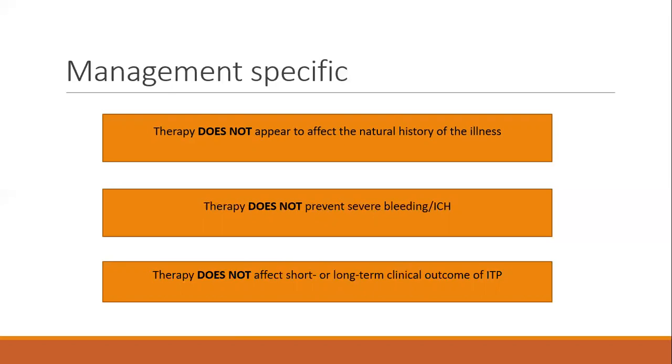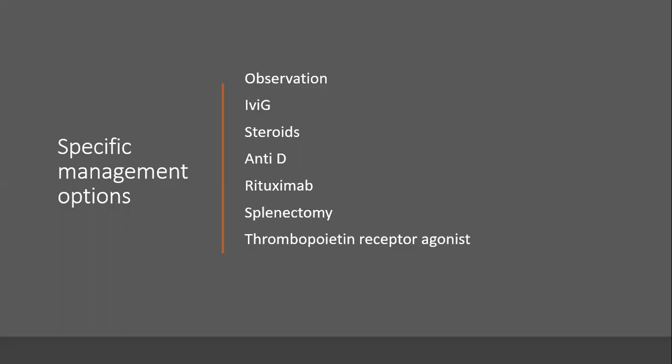That is the reason most of the doctors try to give medications. But what do guidelines say? There are so many medications available, isn't it so? IVIG, steroids, anti-D, these are first-line medications. Second-line medications, rituximab, splenectomy, thrombopoietin receptor agonists. Apart from this, there is danazol. There are so many medications that are available. But what is it that you should be doing?